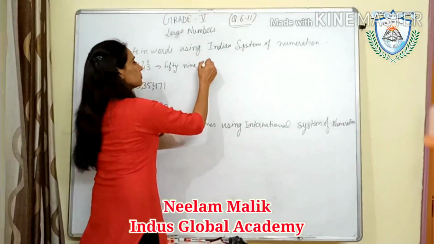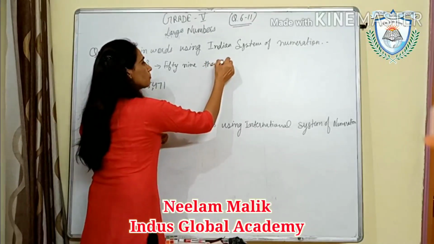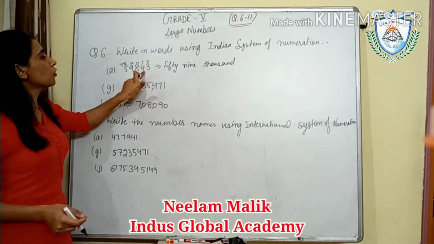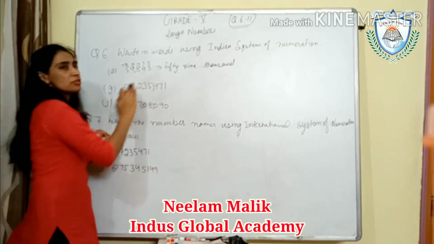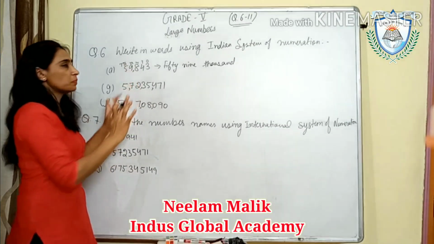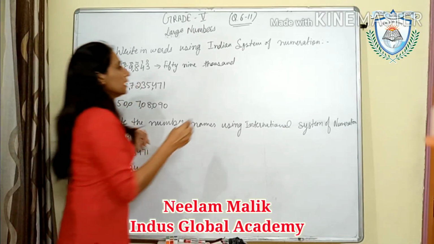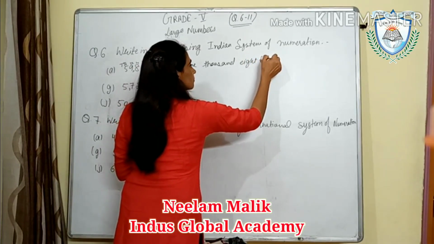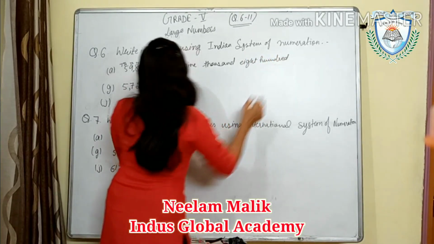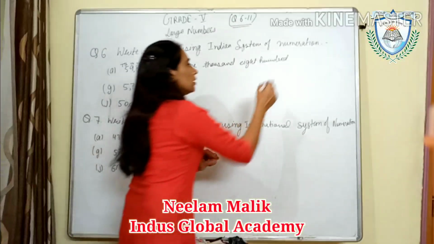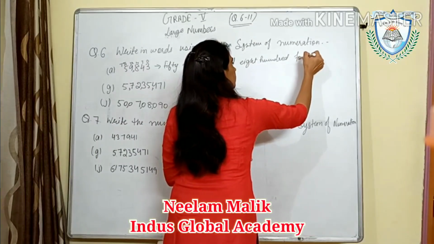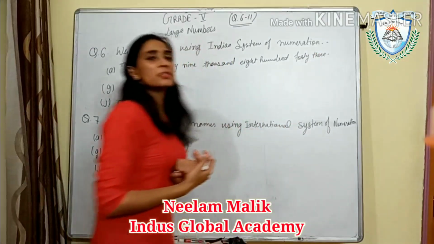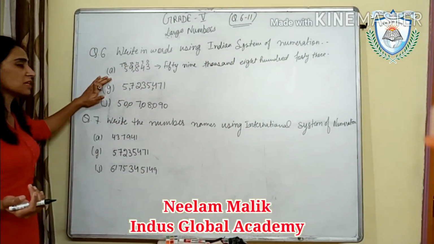After that, 843. These two we will read together. 800, because the place of 8 is hundred. So 843. This is our answer for question number 6, part A.